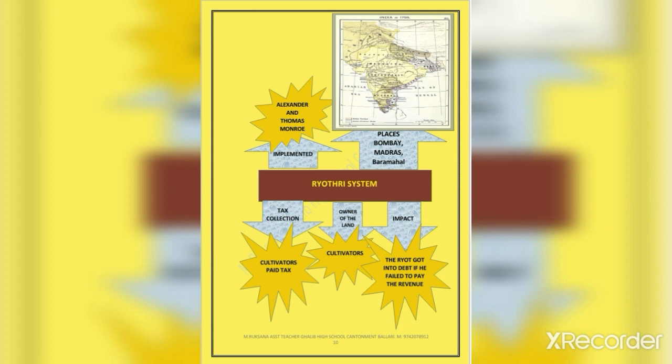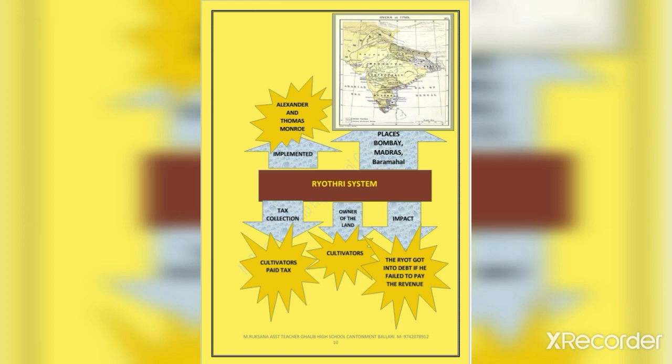Though the small farmers were given land ownership, they suffered more due to heavy land taxes because they had to pay 50% of production. The officials took punitive actions to collect land taxes.